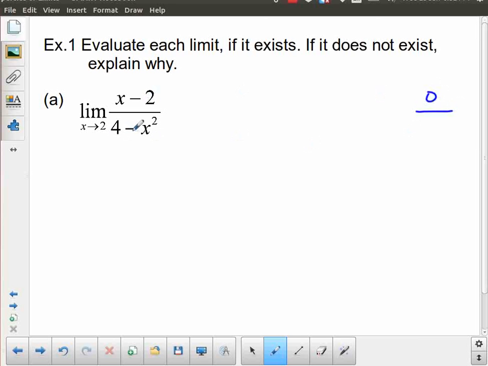And 4 minus 2 squared is 4 minus 4 is 0. So we end up with this indeterminate form, 0 over 0. So we can't work with that. We have to do something else.